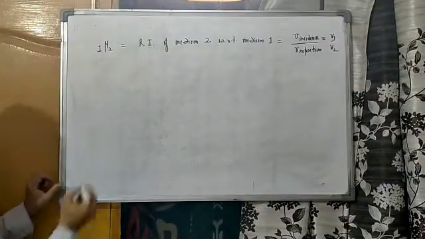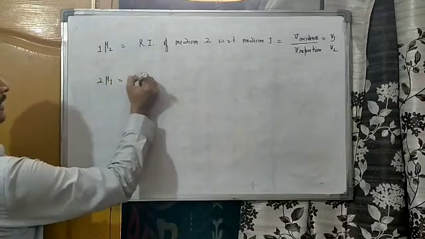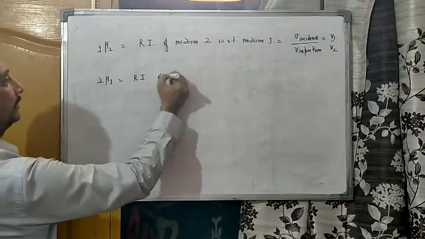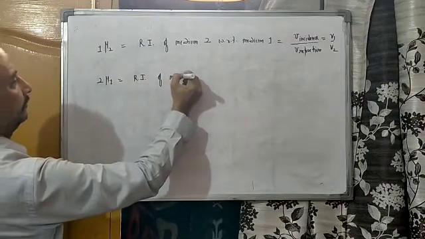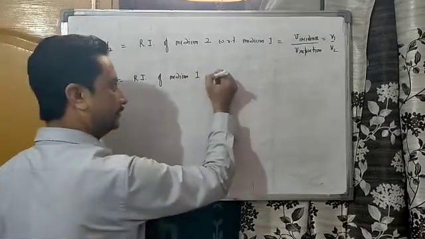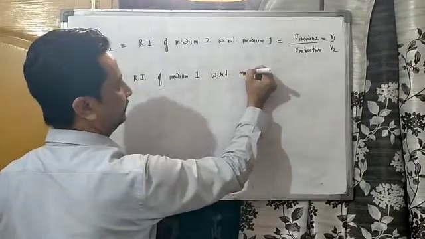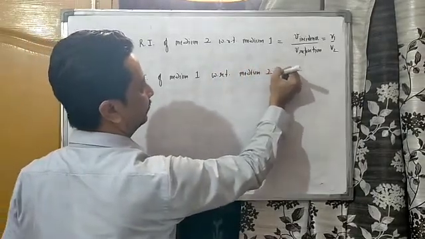Okay, if somewhere it is written as 2 mu 1, that is refractive index of medium 1 with respect to medium 2.